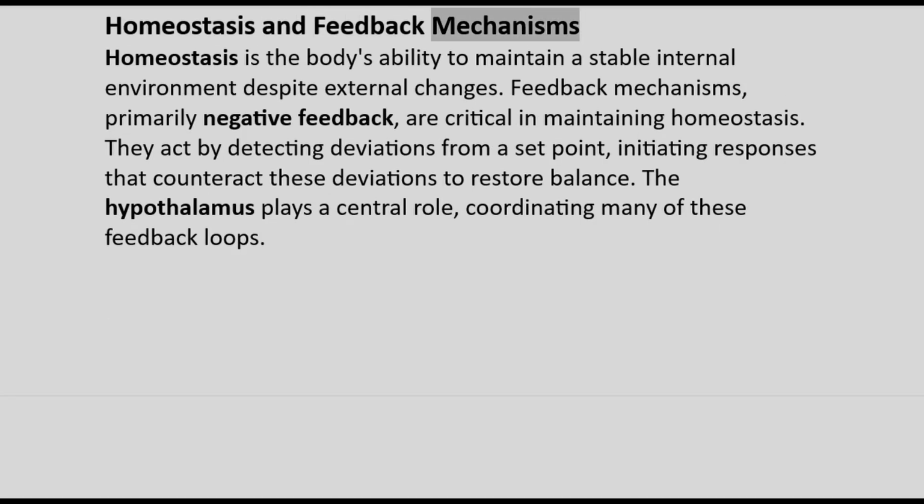Homeostasis and feedback mechanisms. Homeostasis is the body's ability to maintain a stable internal environment despite external changes. Feedback mechanisms, primarily negative feedback, are critical in maintaining homeostasis. They act by detecting deviations from a set point, initiating responses that counteract these deviations to restore balance. The hypothalamus plays a central role, coordinating many of these feedback loops.